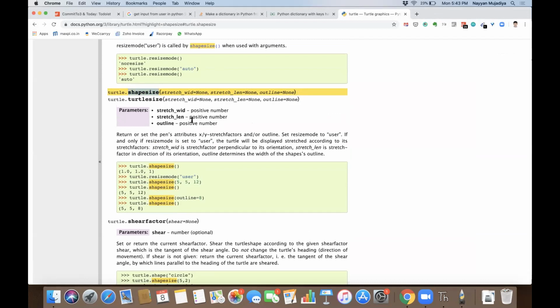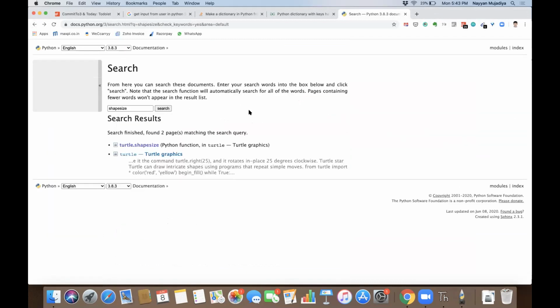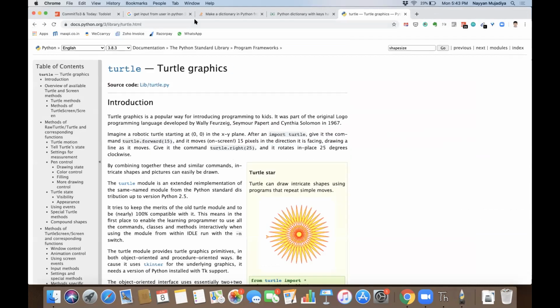So where do you find this? It's docs.python.org. So I'll open the notepad. I'll send you an email, don't worry. I'll just write it on the notepad.